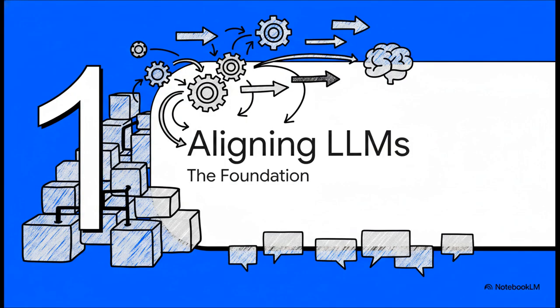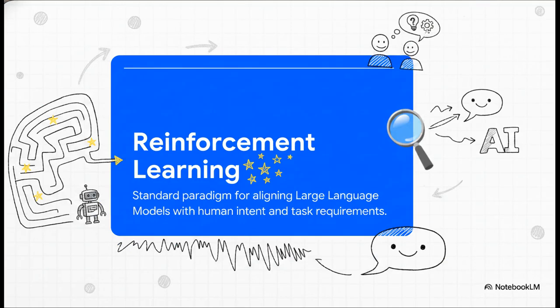Section 1. Aligning large language models. This is our foundation. Okay, so to really grasp the problem, we need to quickly touch on the baseline of modern AI. Reinforcement learning, or RL, is basically the gold standard paradigm for aligning LLMs with human intent and task requirements. Imagine treating the AI like it's navigating a giant maze.